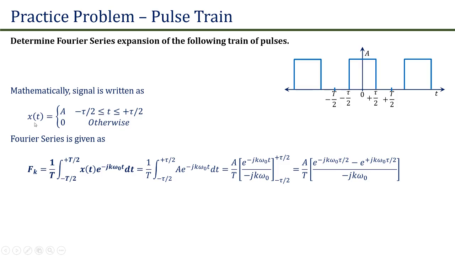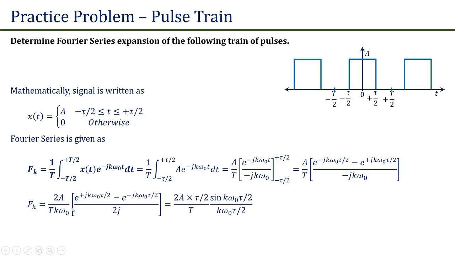Now let us put the value of the x(t) in this relation. We will get 1 upon T integration from minus tau by 2 to plus tau by 2 A into e raised to power minus j k omega naught t into dt. If we integrate and put the limits of t, we will get fk is equal to 2A upon T k omega naught into [e raised to power plus j k omega naught tau by 2 minus e raised to power minus j k omega naught tau by 2] upon 2j.